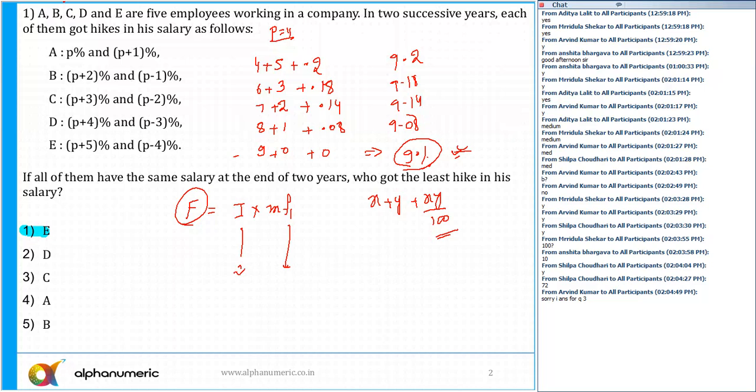Is that part clear to all of you? Please respond. So can we move to the next question? This doesn't involve any hi-fi concept. It's based on simple successive percentage change. But again, at the same time, not a very easy one. Had the question been that the initial value was same, then finding the final value was easy. But it says final value is same, and I need to find out the minimum change here. Anyway, let's move ahead, all of you.